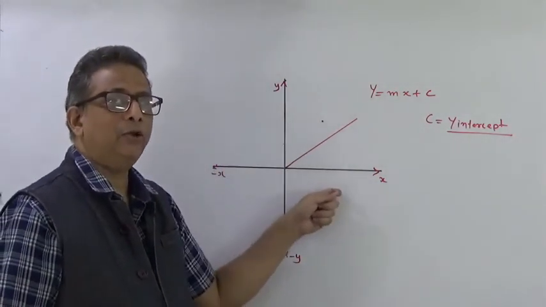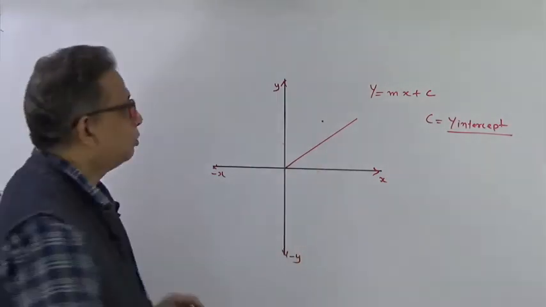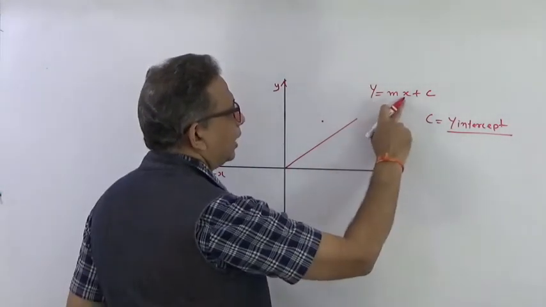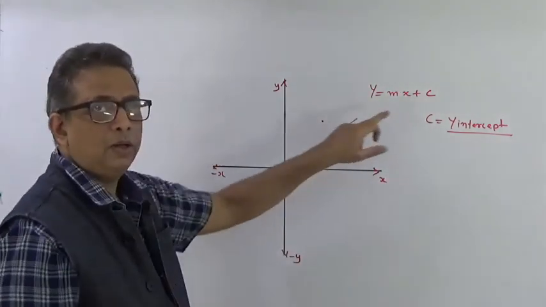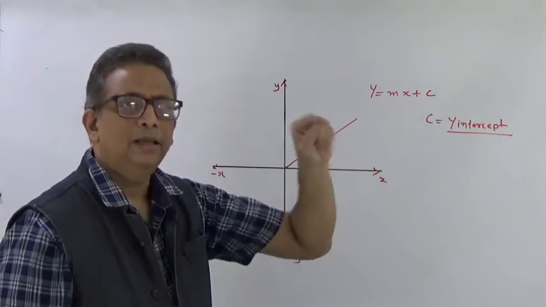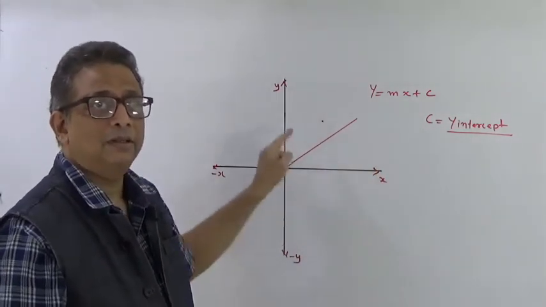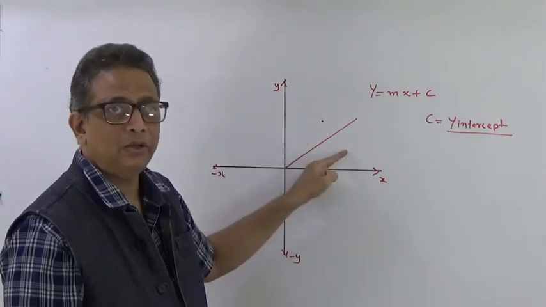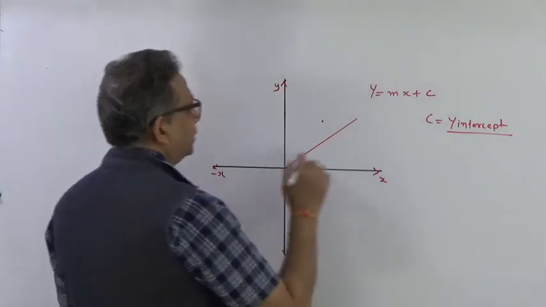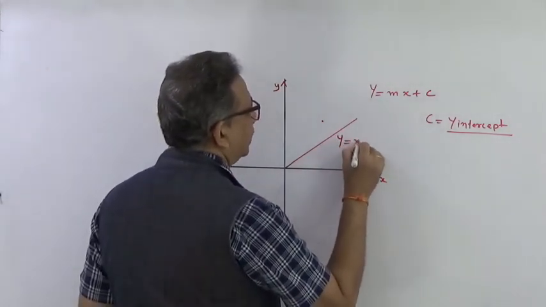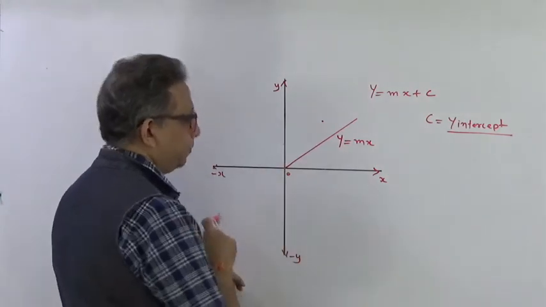For any given value of x, what will be the value of y? That is the job of a graph. So for this equation, whatever value of x I put into this, I will get the value of y, provided I know m and c. What is c? C is the point where this graph intercepts the y-axis. In this particular case, the graph intercepts at 0. So the equation of this line should be given as y equal to just mx, because c is 0.